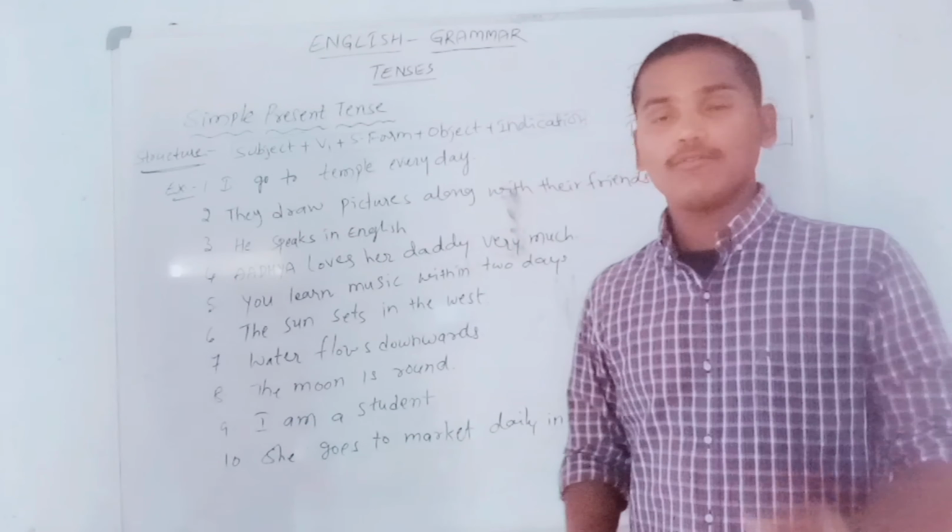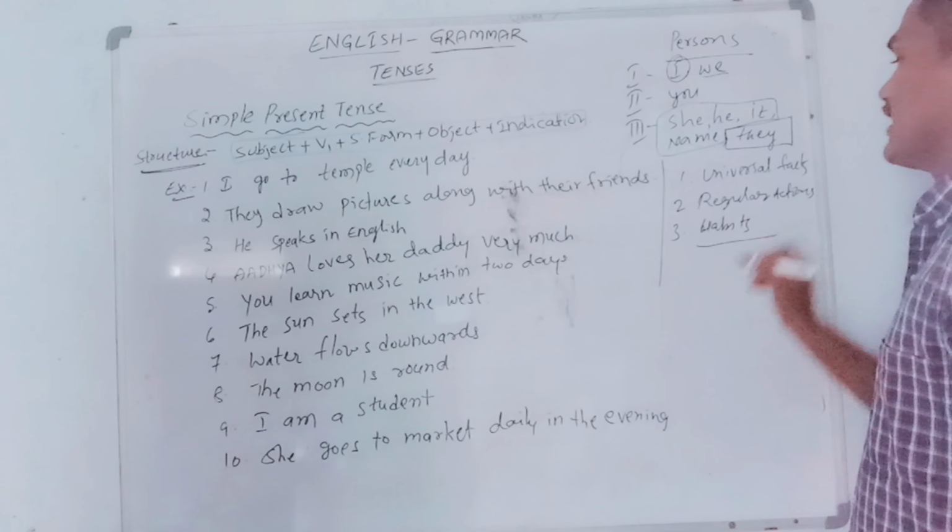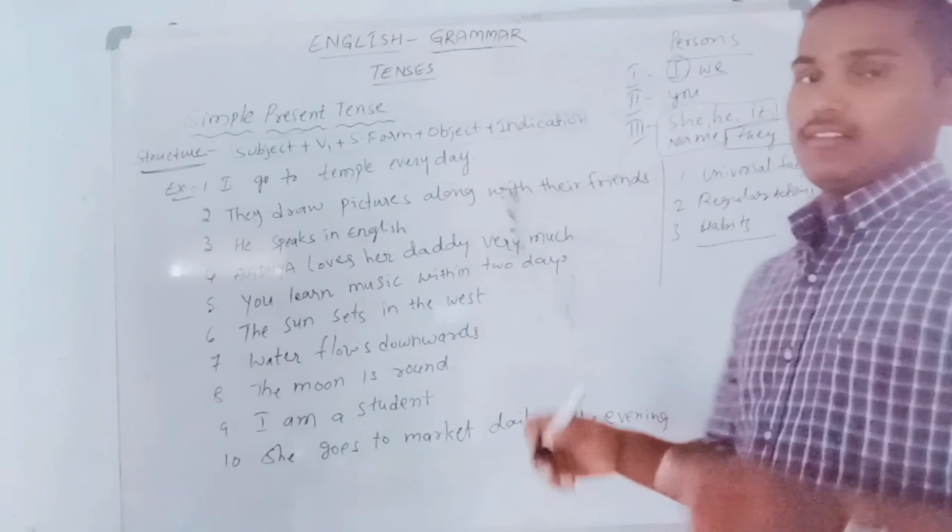Once again, we should express three things in simple present: universal facts, regular actions, and third one, habits. These are the three things we write in simple present tense. Okay. Here I have written some examples in simple present tense. Let us discuss them.